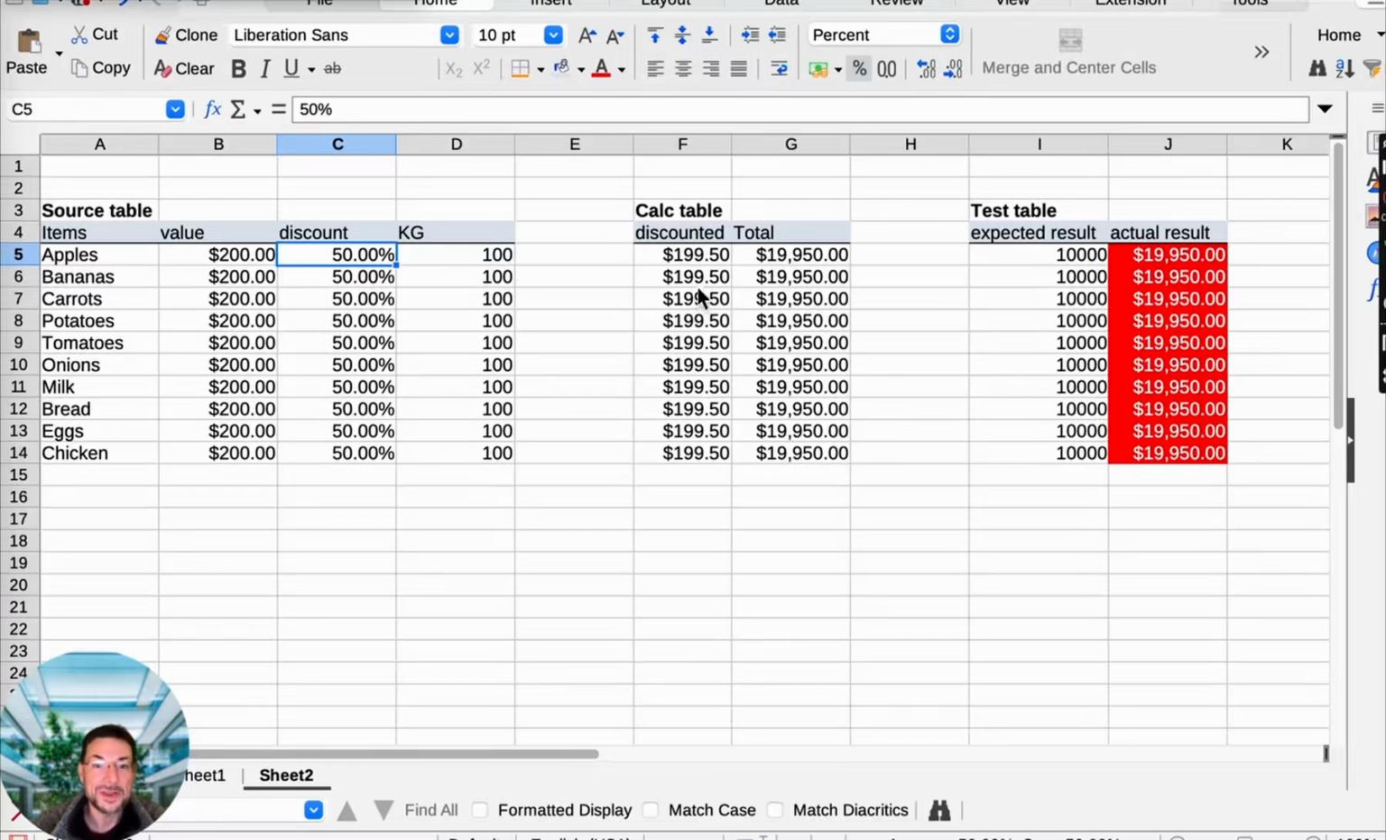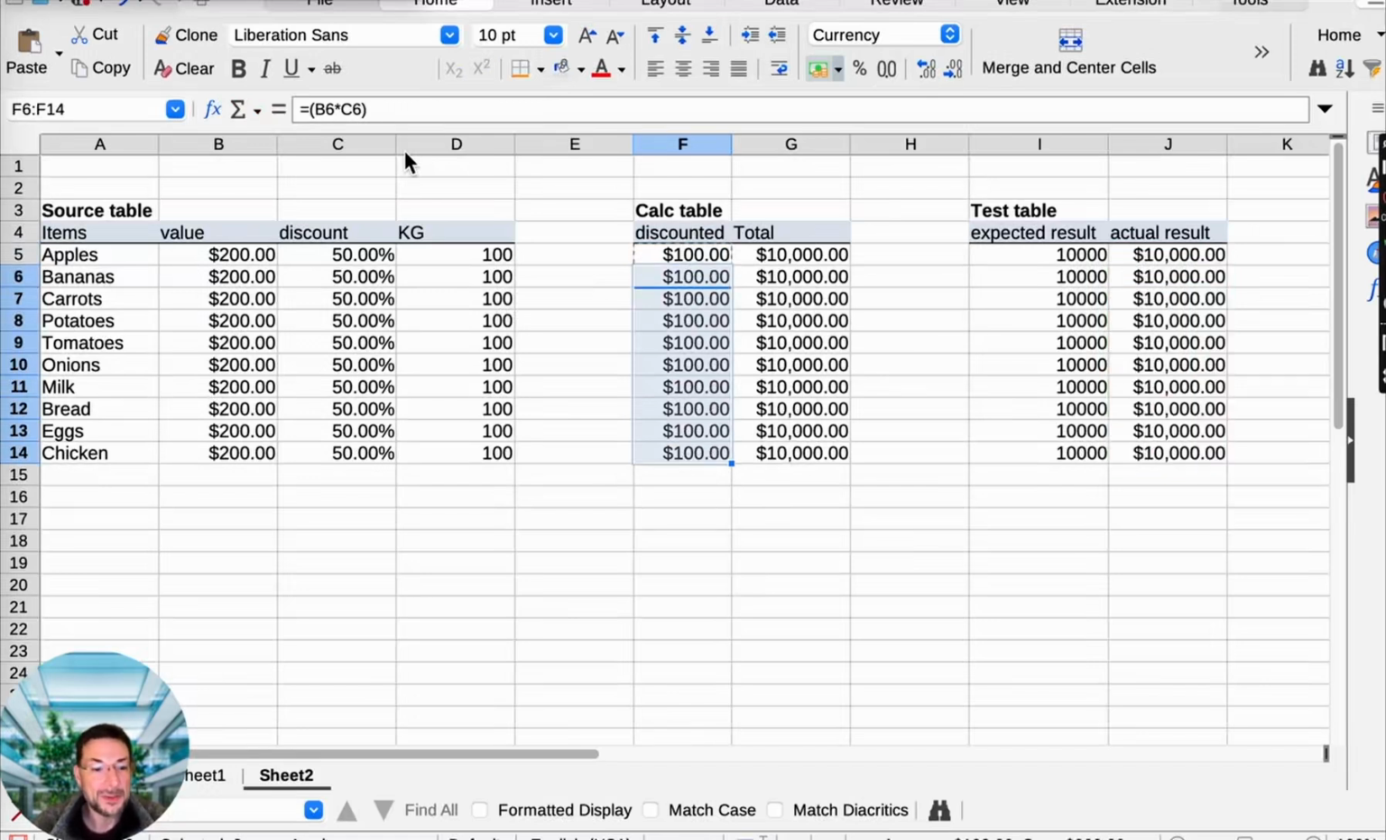And in fact, the problem is that the discount formula is incorrect. We are simply subtracting the percentage from the original value, which is obviously completely wrong. But even in this case, let's say we correct this. So we might put B5 multiplied by the discount rate, C5, and then the number looks correct. And I'll copy this down, and everything's wonderful, except that we're not right.